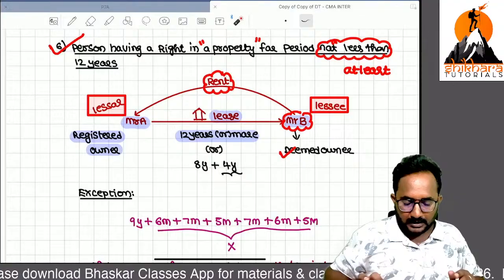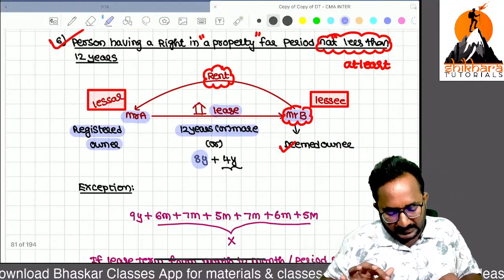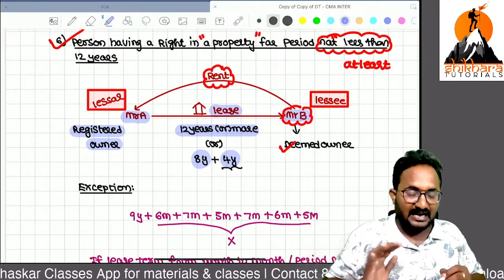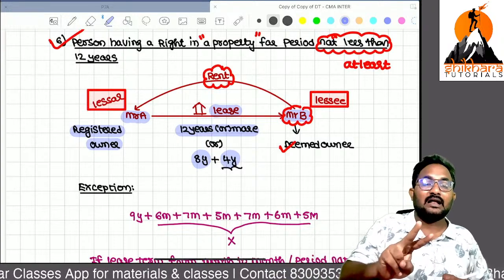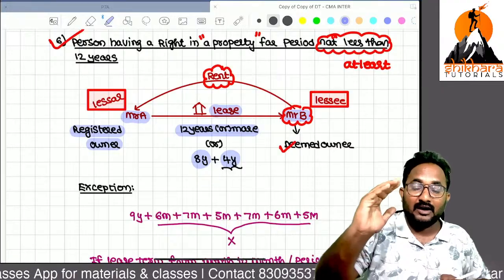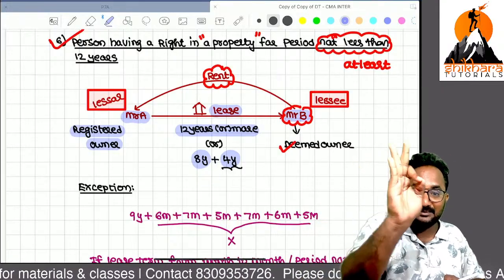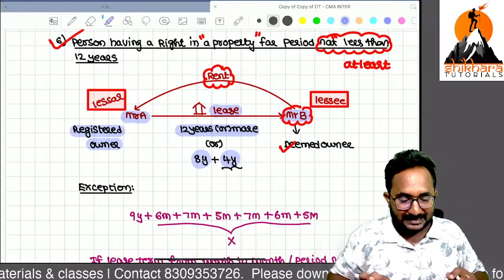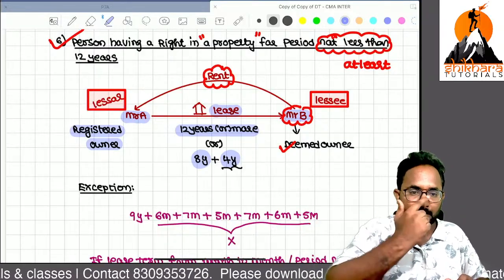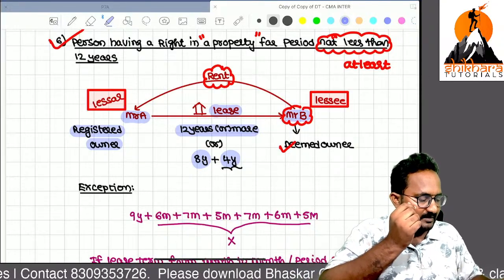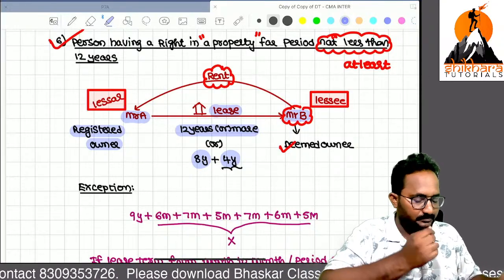Remember, first I have taken the lease for a period of 4 years. After that I am doing the renewal for 12 years. Totally, how many years? 12 years. At least 12 years is also okay. You are treated as deemed owner. You are treated as what? Deemed owner. Are you clear up to now? Please give me confirmation about your understanding up to now.